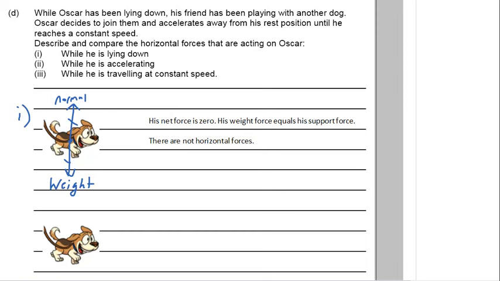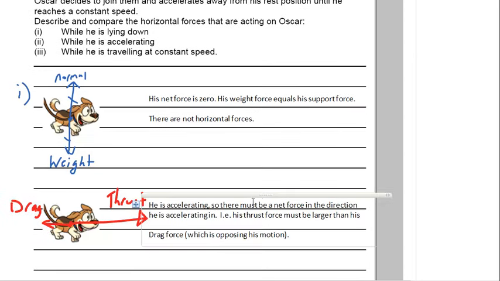Okay, well, how about while he is accelerating? Well, in order for him to accelerate, he must have a thrust force. And because he'll be colliding with air and there'll be other sort of friction forces, we'll call that a drag force. But his thrust force must be larger than his drag force in order for him to be accelerating. So we can say he is accelerating, so there must be a net force in the direction that he's accelerating in, i.e. that his thrust force must be larger than his drag force, which is opposing his motion.